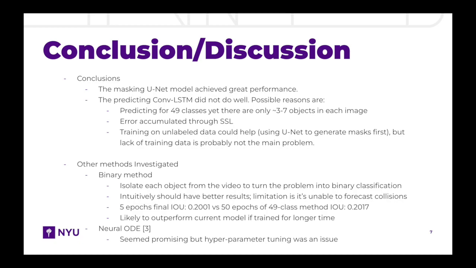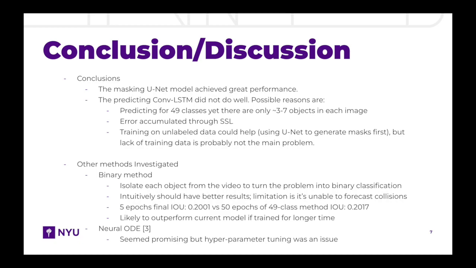A few possible limitations for the model's poor performance could be using a convolutional LSTM model. We are framing the problem as a 49 class prediction task where there are only 3 to 7 object images. Further, it is likely that the error could have been accumulated through our use of SSL. Finally, though it is possible that additional model training on unlabeled data could have helped, it does not seem that the lack of training data is our main problem.